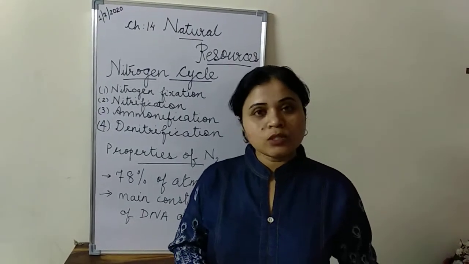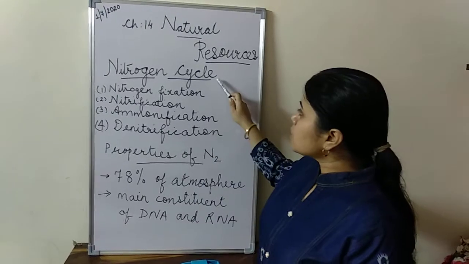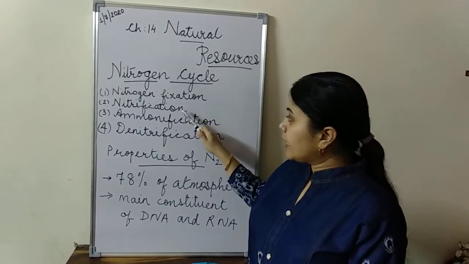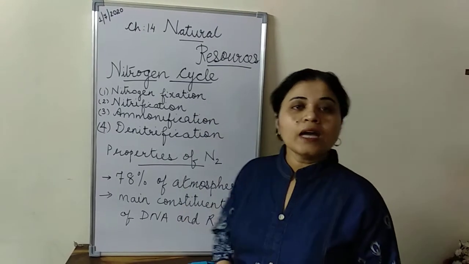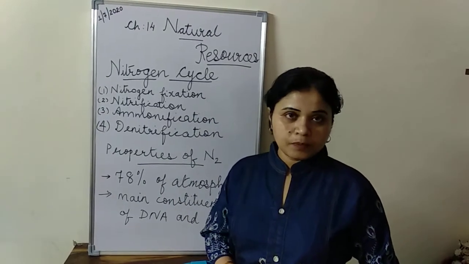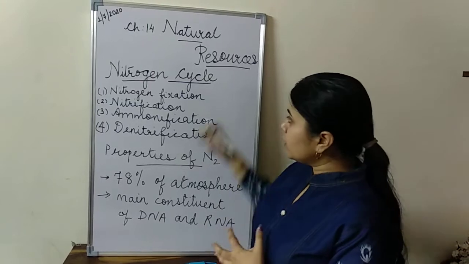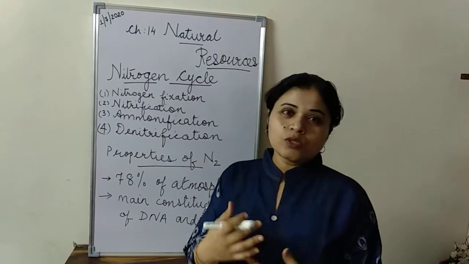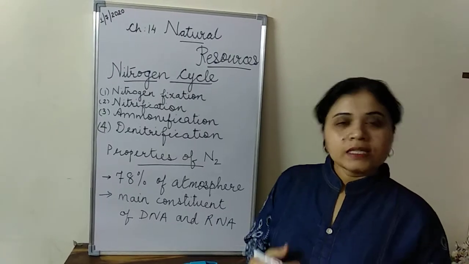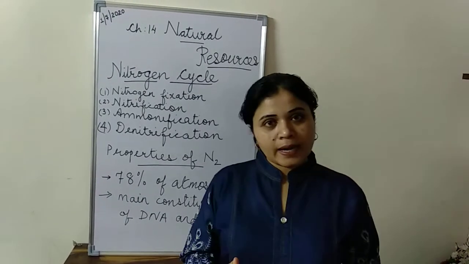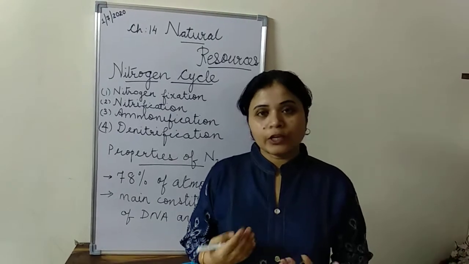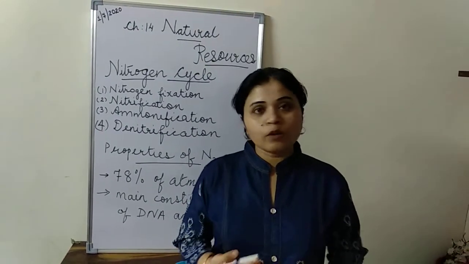Now children, the nitrogen cycle consists of 4 steps, that is nitrogen fixation, nitrification, ammonification and denitrification. Before studying each and every step, we need to look into some properties of nitrogen. Some properties of nitrogen means that 78% of the atmosphere consists of nitrogen gas. That is a fact. All of you know that.